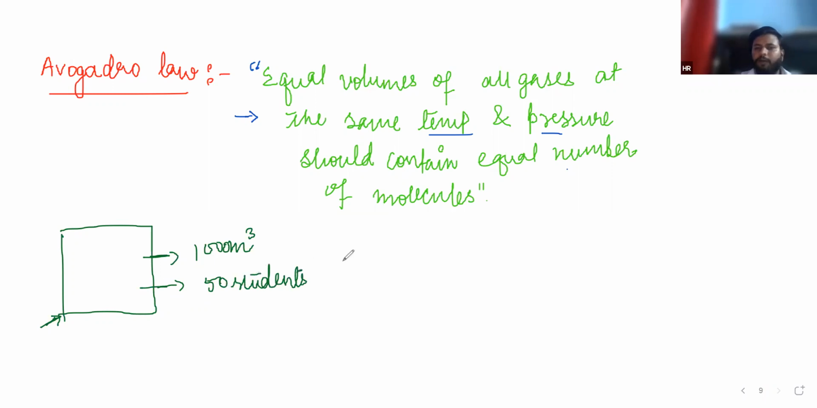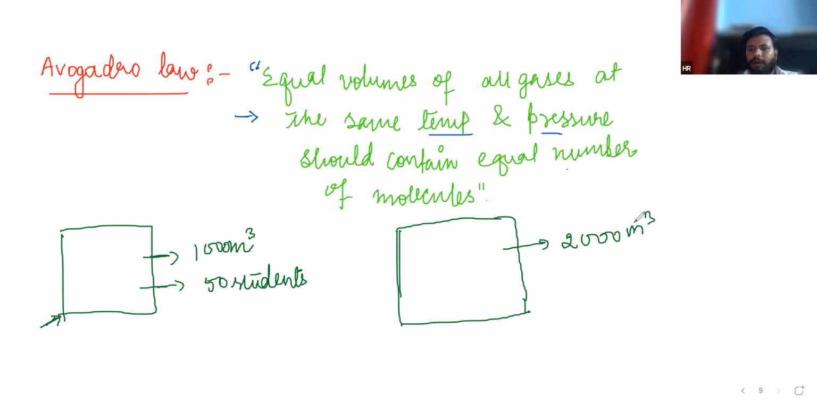That is 50 students. Now, if I am expanding my class like this, 2,000 meter cube, I just arranged the next class, which is 2,000 meter cube in volume. How many students can sit here? The condition is the same. The bench is the same. Everything is the same. I just increased the volume, and according to the volume, the benches are also increased. So how many students can sit in this new classroom?